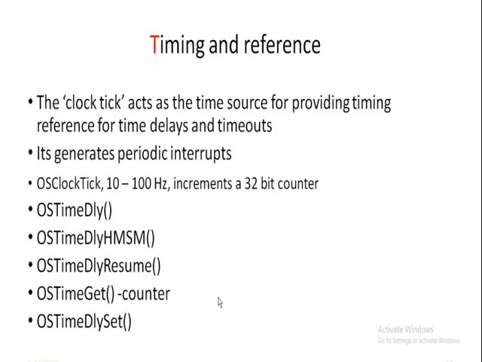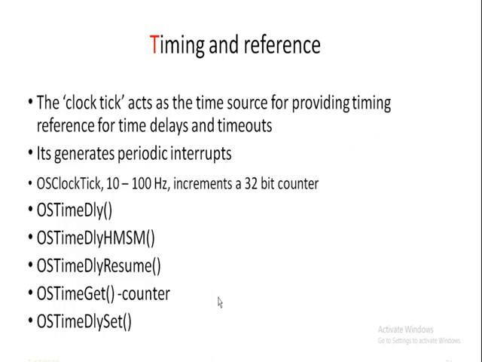The next one is timing and reference. The clock ticks act as the time source for providing timing reference for time delays and timeouts. Clock ticks generate periodic interrupts. The clock tick interrupt should be enabled for handling the clock ticks. The clock tick ISR, the OSTickISR void function, calls the function OSTimeTick to service the clock tick interrupt. So some of the functions are related to timing.